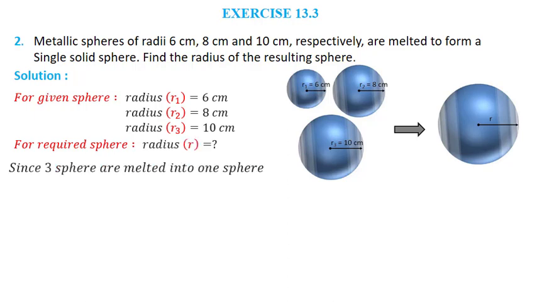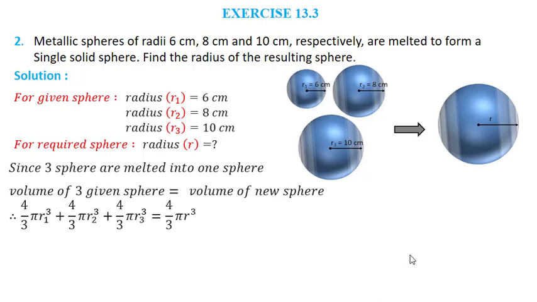Now since 3 spheres are melted into one sphere, we will see that volume of 3 given sphere is equals to volume of new sphere. 4 by 3 pi r1 cube plus 4 by 3 pi r2 cube plus 4 by 3 pi r3 cube is equals to 4 by 3 pi r cube. Now 4 by 3 I can take common on left hand side and cancel it with 4 by 3 on right hand side. Similarly we can cancel pi. So we get r1 cube plus r2 cube plus r3 cube is equals to r cube.